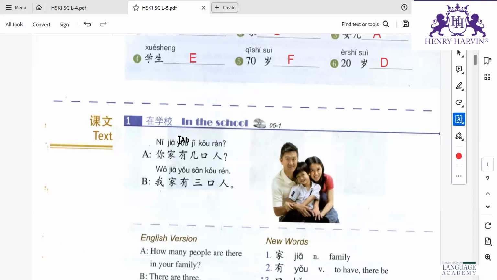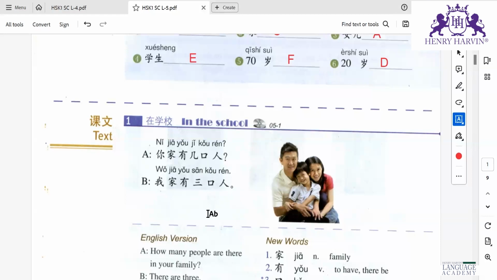Now, B says, 我家有3口人。 So here, how many members does this have? 3.